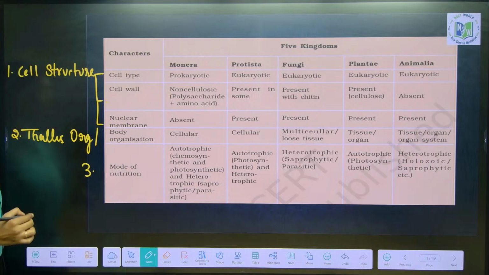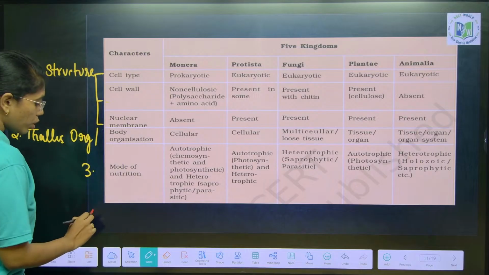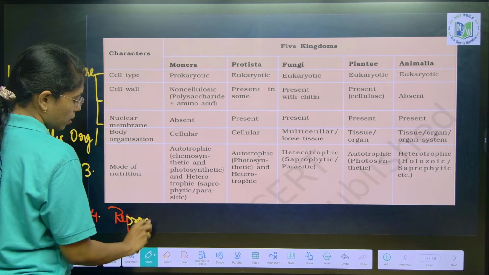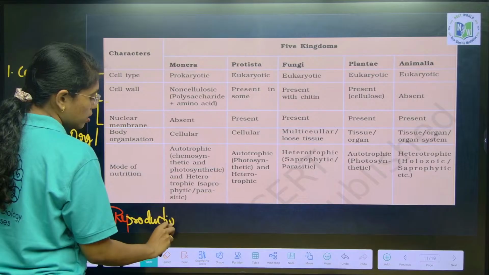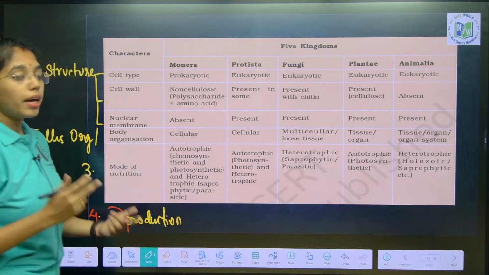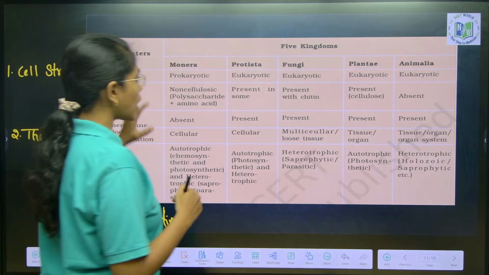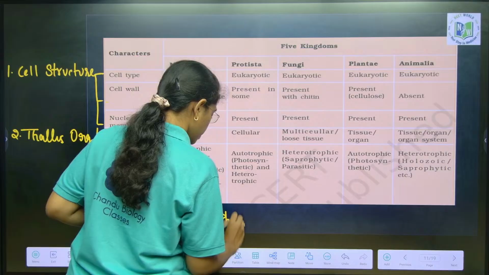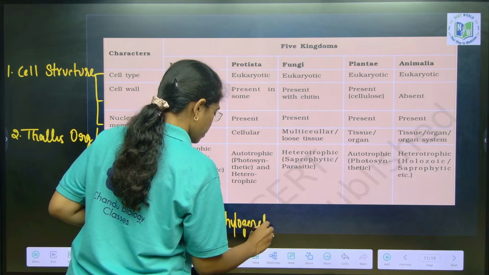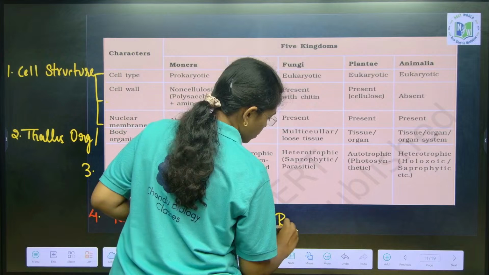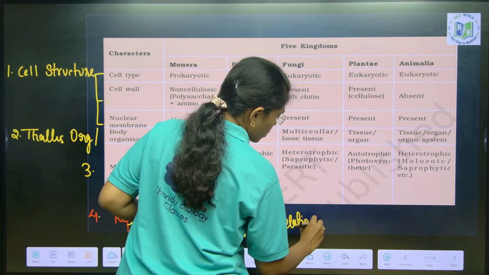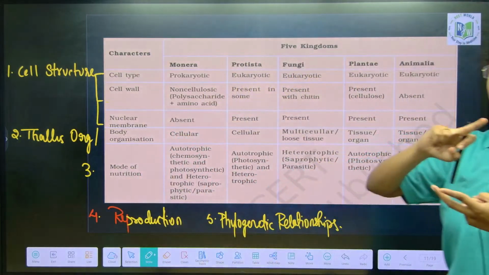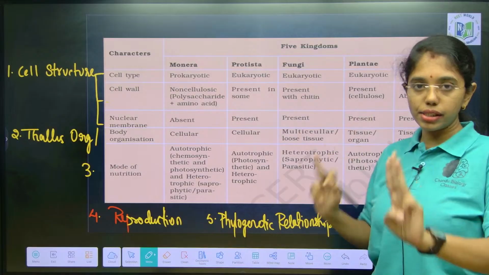And third criteria is what? Mode of nutrition. Fourth one is what? Reproduction. And fifth is phylogenetic relationships. Reproduction and phylogenetic relationships are not included in this table. In this table only cell structure, thallus organization, mode of nutrition, only these three are given.